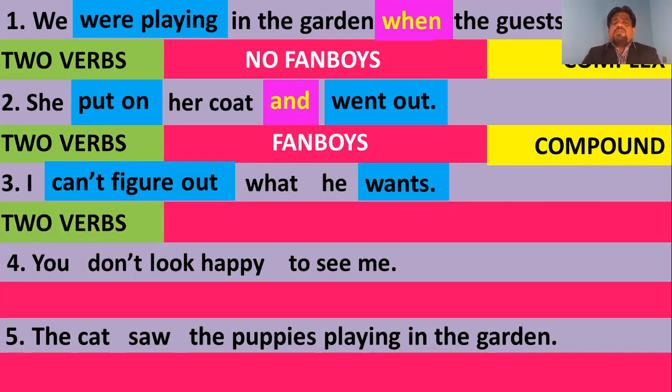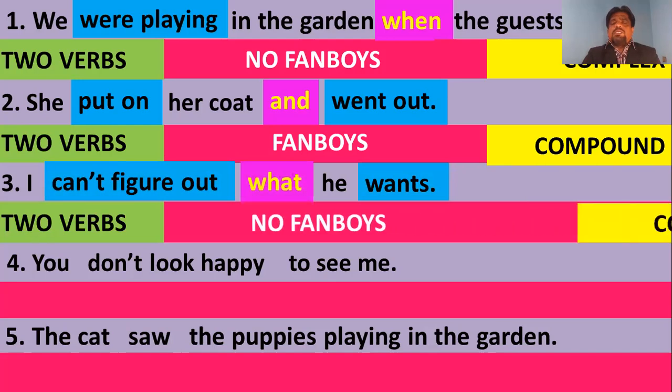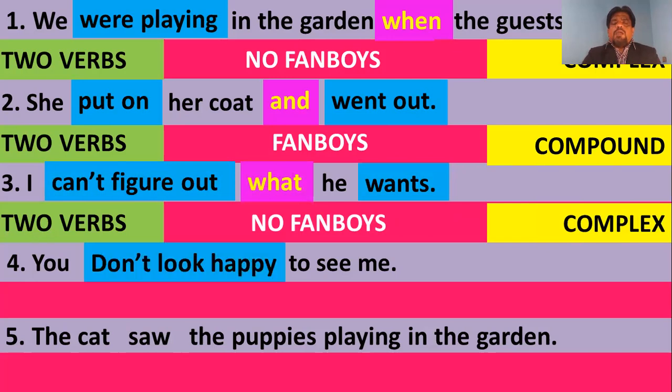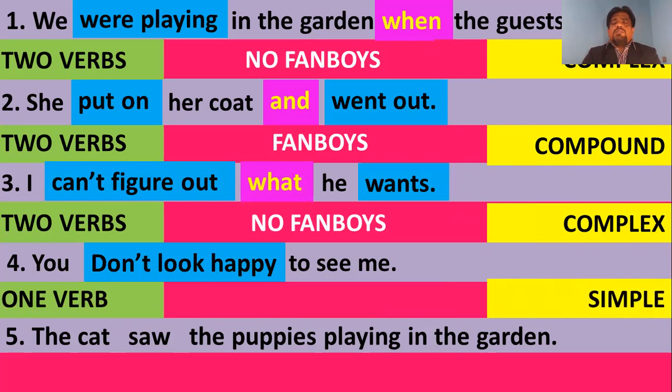Then check for the conjunction. What is the conjunction? It is not a fanboy's conjunction, therefore it is a complex sentence. "You don't look happy to see me." Only one verb, don't look happy. Therefore, it is a simple sentence.